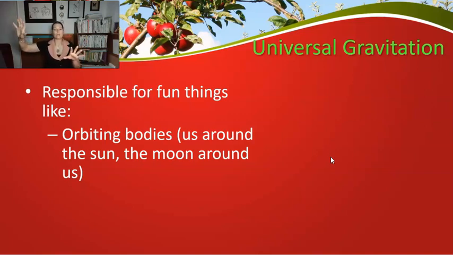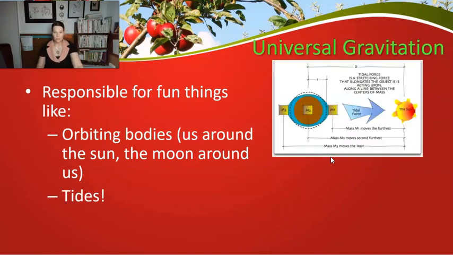Why do you care about the two bodies interacting with each other? It is because it is responsible for all sorts of fun things, all the great things that we get from orbiting around the sun, all the great things that we get from the moon orbiting around us. And you might be asking yourself, other than a beautiful night sky, what does the moon orbiting around us do for us? Well, it creates tides. Yay! So how does that work?